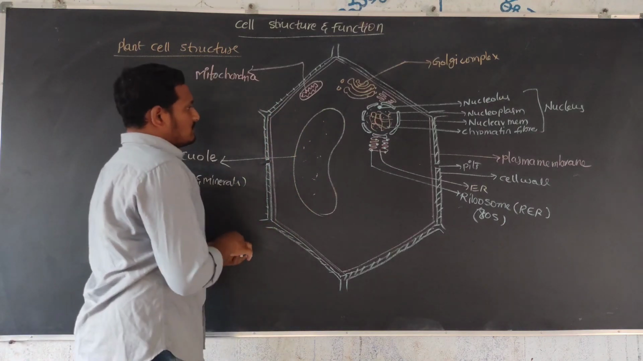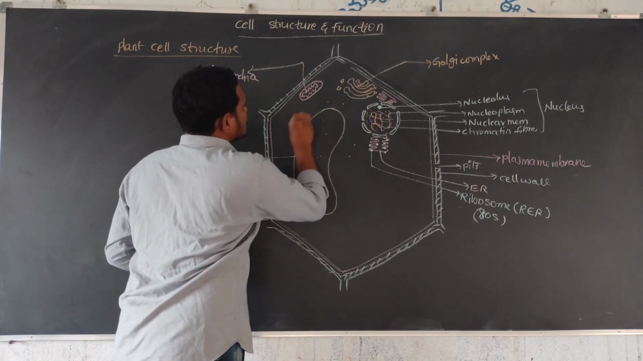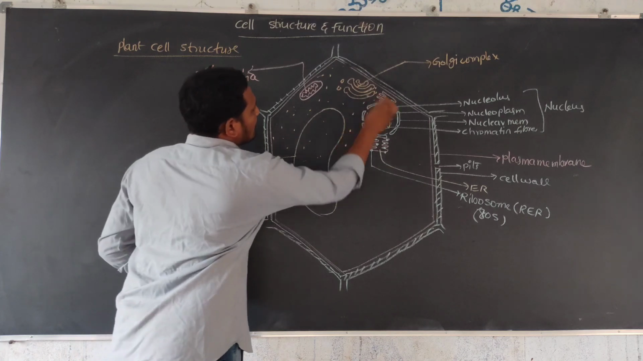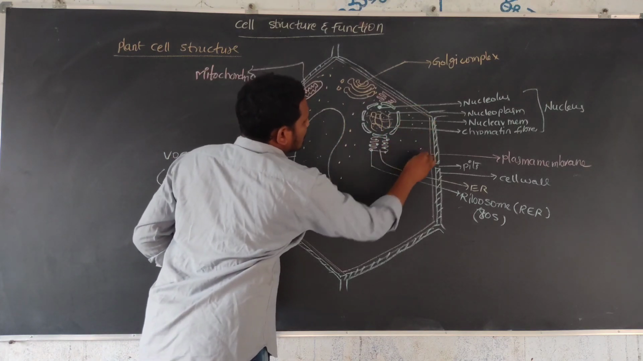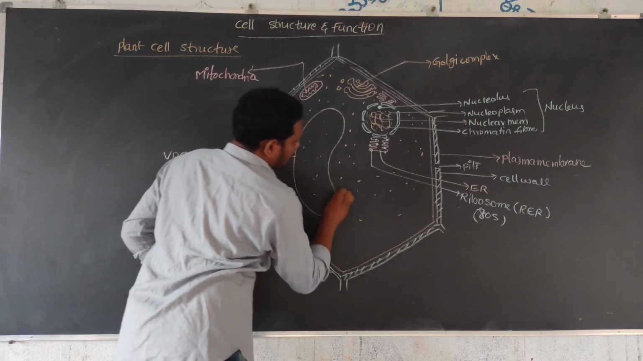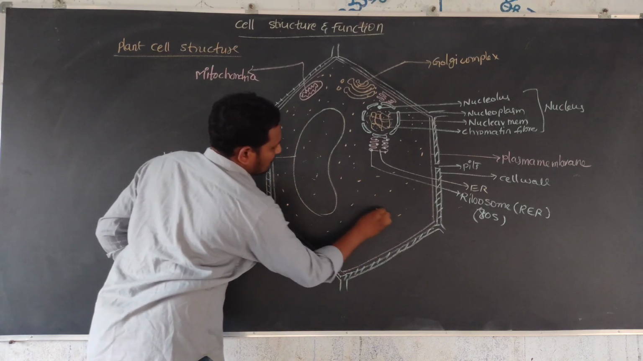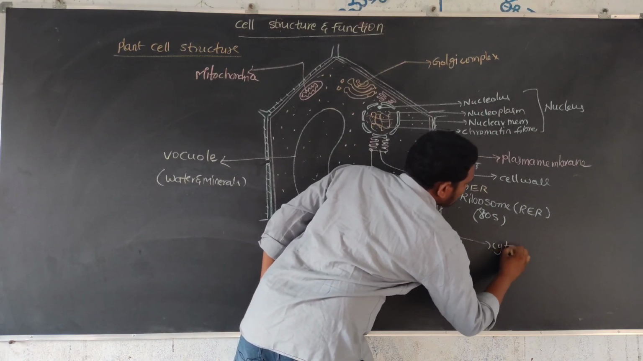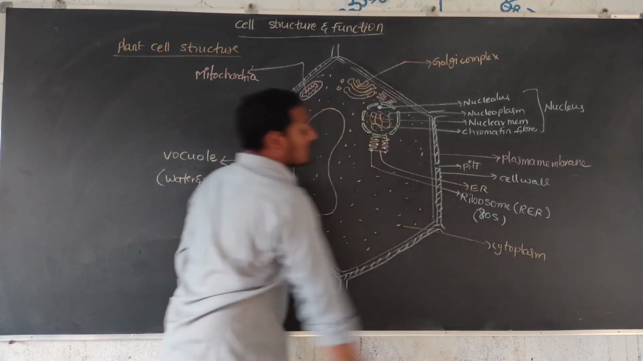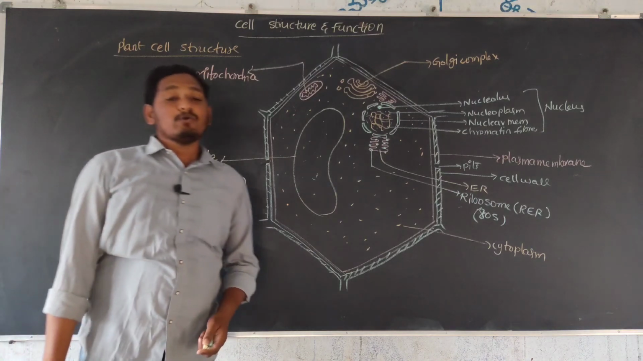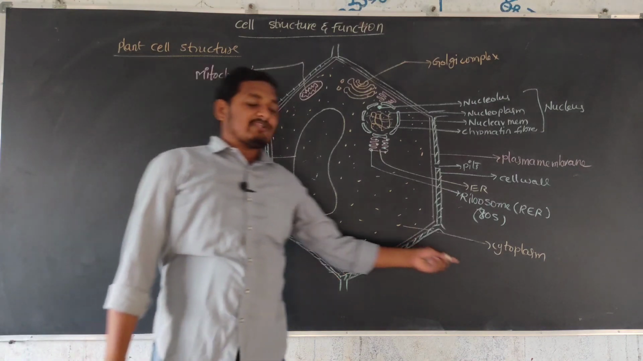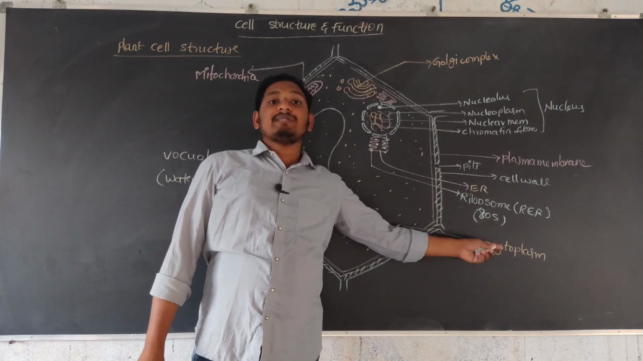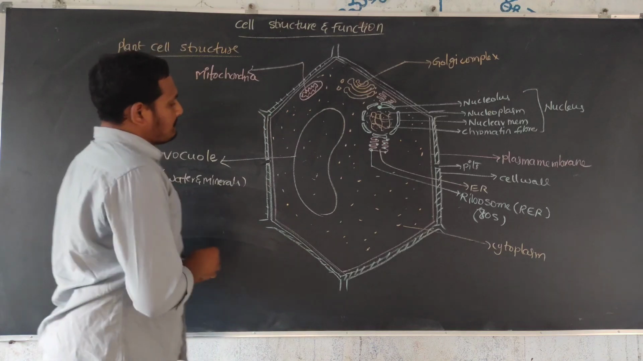Before that, we need to talk about this liquid portion. The total cell organelles are surrounded by this liquid portion, which is called the cytoplasm. The cytoplasm is a site of many enzymatic or biochemical reactions, because the cytoplasm contains many enzymes. That's why the biochemical reactions take place in the cytoplasm.